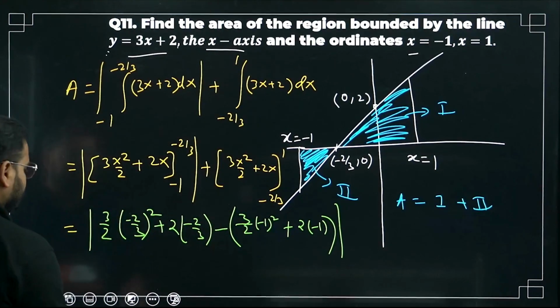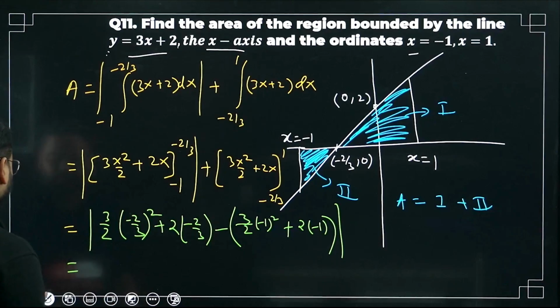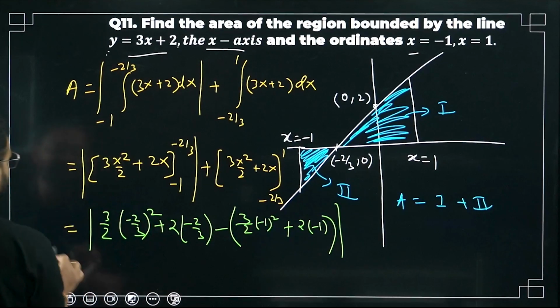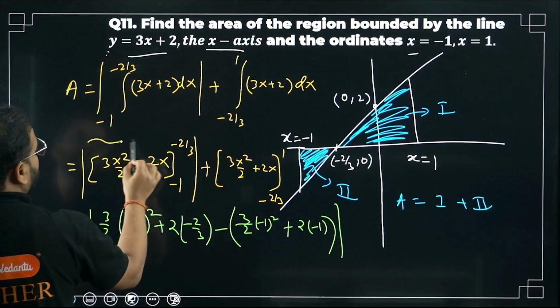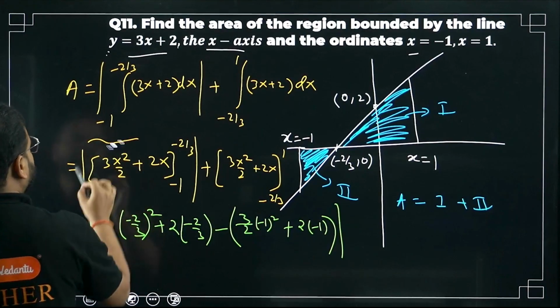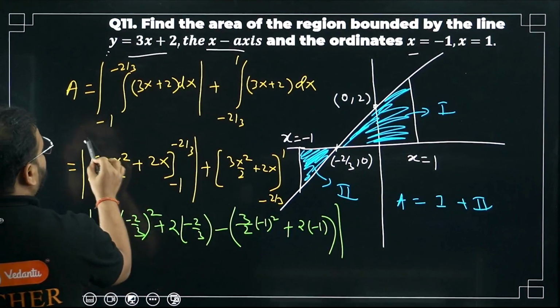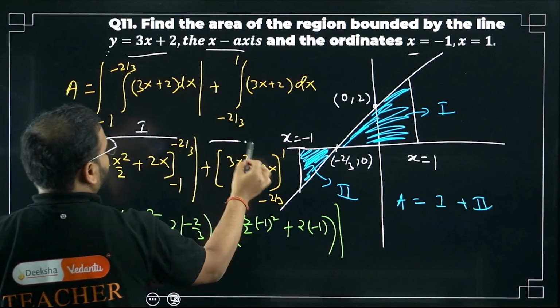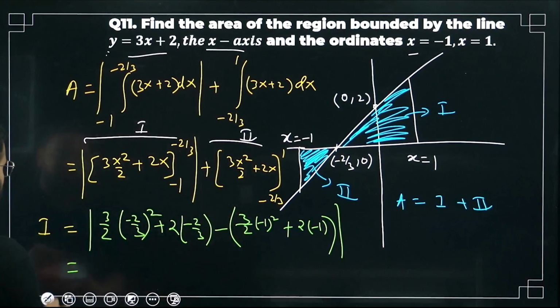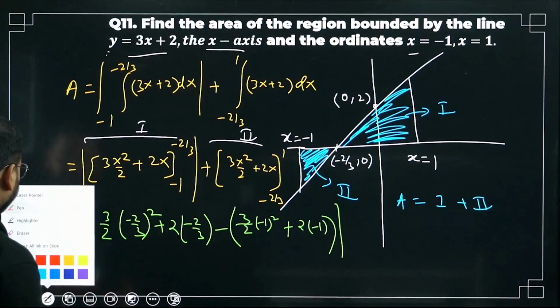So if I solve this only for part 1, I'll just frame it like this. This is only for part 1. Just give me 1 second. I'll call this part 1 and this part 2. And I'm solving only for part 1. Let's continue. So what I'm getting, please check.